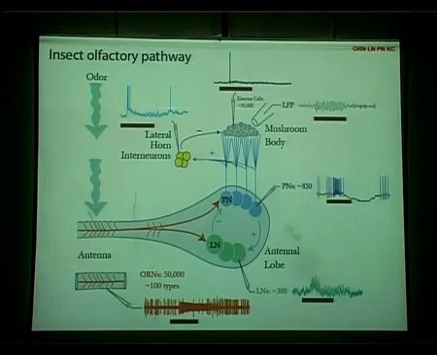And if you come into the antennal lobe itself, you record from the projection neurons. They usually exhibit multiphasic responses, which often have inhibitory and excitatory phases. As you can see here, there is an excitatory phase and an inhibitory phase. And they also have a fairly large baseline rate of firing. Here the baseline rate is of the order of 5 spikes per second, and here it is of the order of 2 to 3 spikes per second.